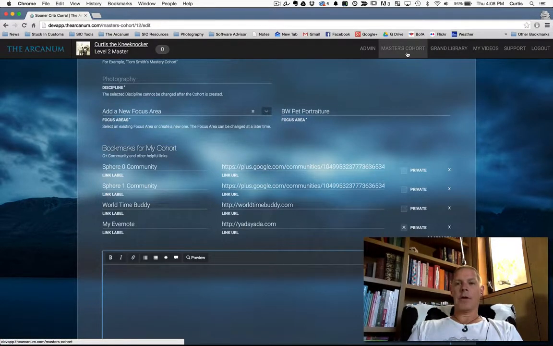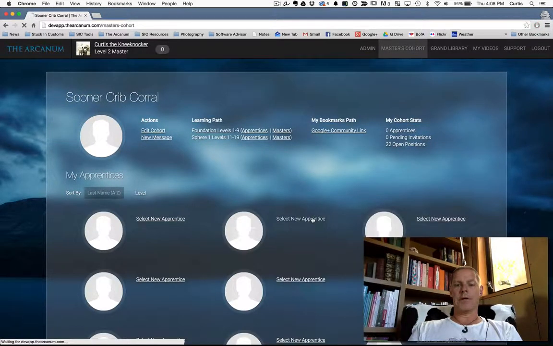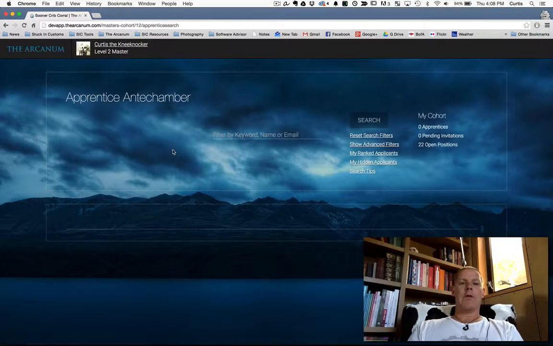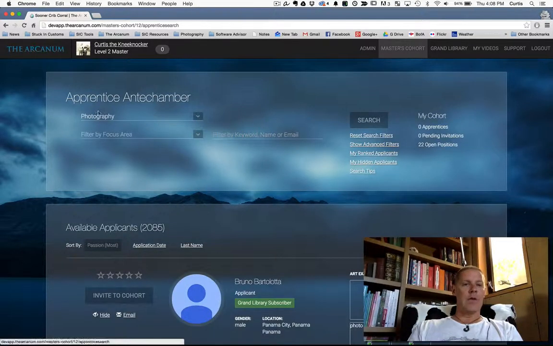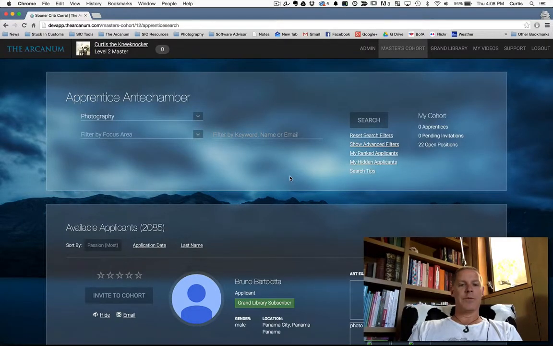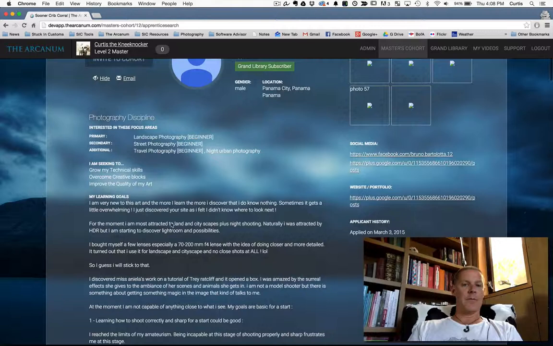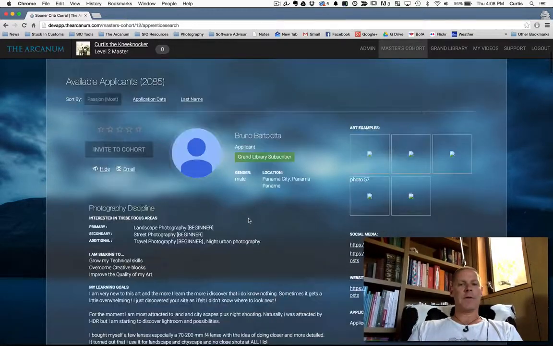Another area. Well, let's stay in the master's cohort area. Just briefly touch on in the antechamber, new applicants will also see disciplines and focus areas. And then everywhere you had disciplines, we have disciplines and focus areas. So we have photography and we have focus areas. In the search filters, it shows up down here in the photography discipline and these focus areas. So just everywhere it used to be disciplines is now called focus areas, essentially.